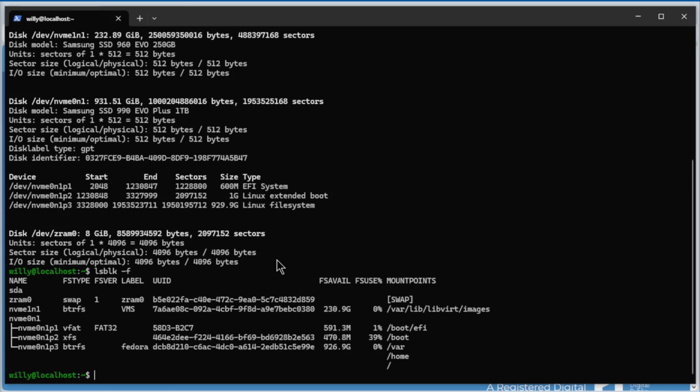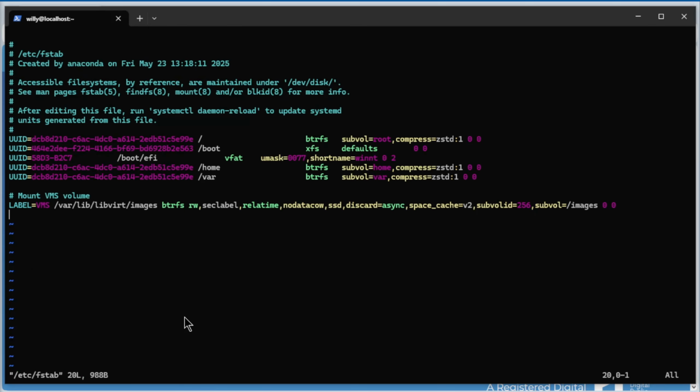But what if you make a mistake? I will show you that. We go back to our text editor and open the FSTAB file. So sudo vi /etc/fstab. Enter. You see everything looks okay.